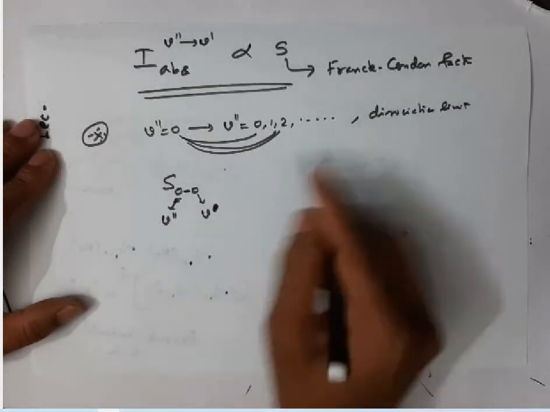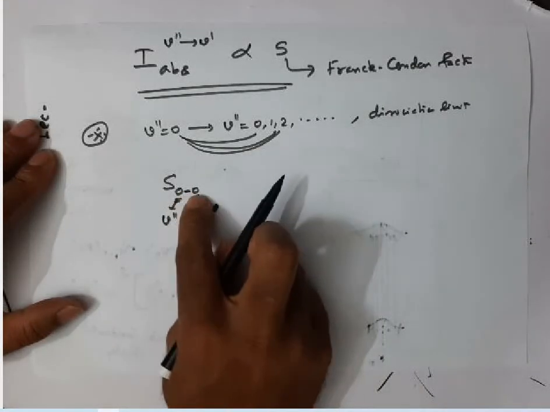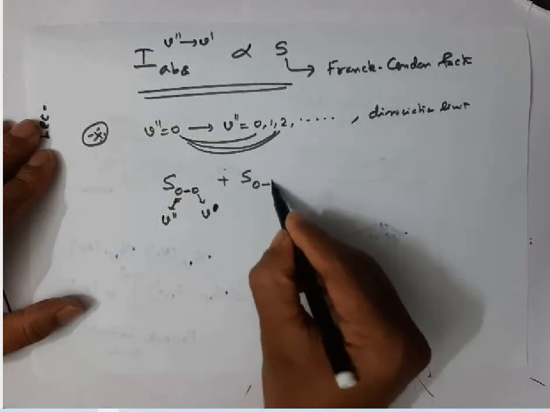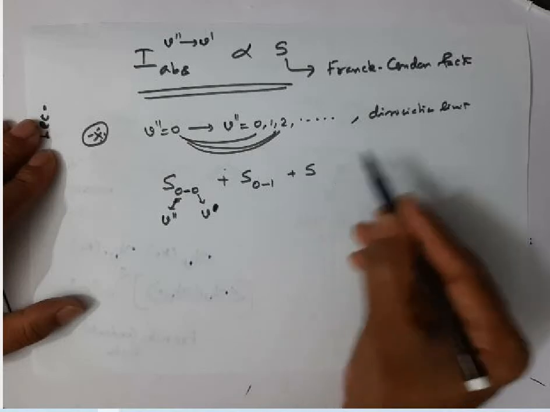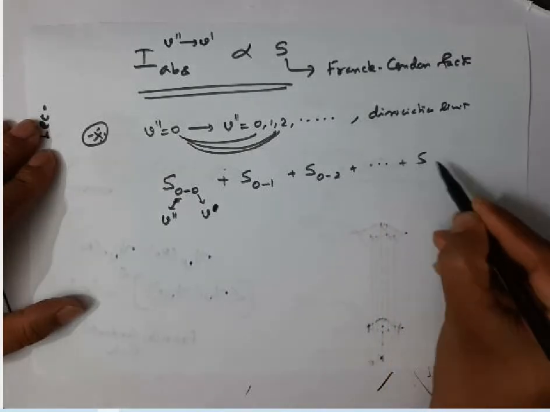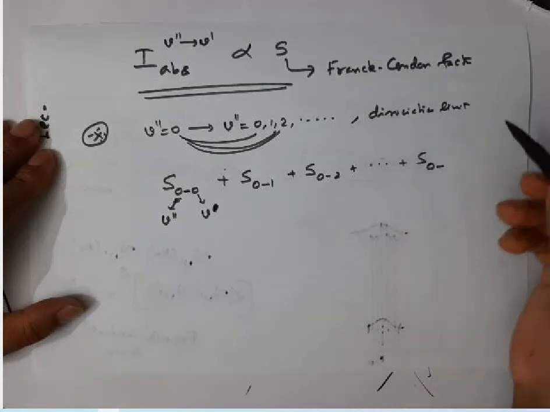Franck-Condon factor for the 0, 0 transition plus the factor for 0 to 1 plus 0 to 2, plus etc., up to the factor for 0 to the dissociation limit.